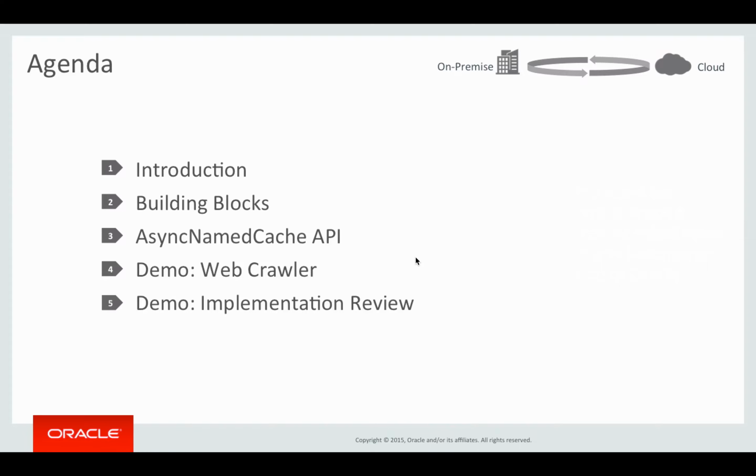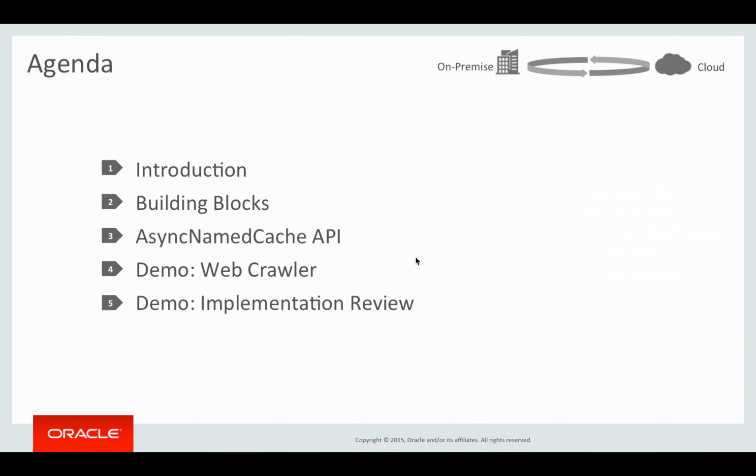In the first part of this presentation, we will cover the reasons for the introduction of the Async API, as well as the Java 8 feature that allowed us to implement it, CompletableFuture. We'll then briefly discuss asynchronous entry processors and aggregators, the low-level building blocks that the Async API is built on. And once we have the basics covered, we'll look at the Async NamedCache API, and I'll run a demo that shows performance gains for basic operations that we were able to achieve by adding the Async API to Coherence.